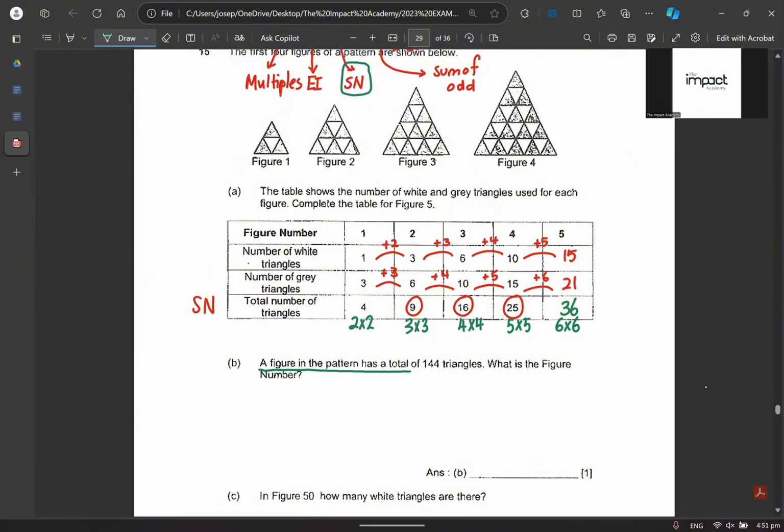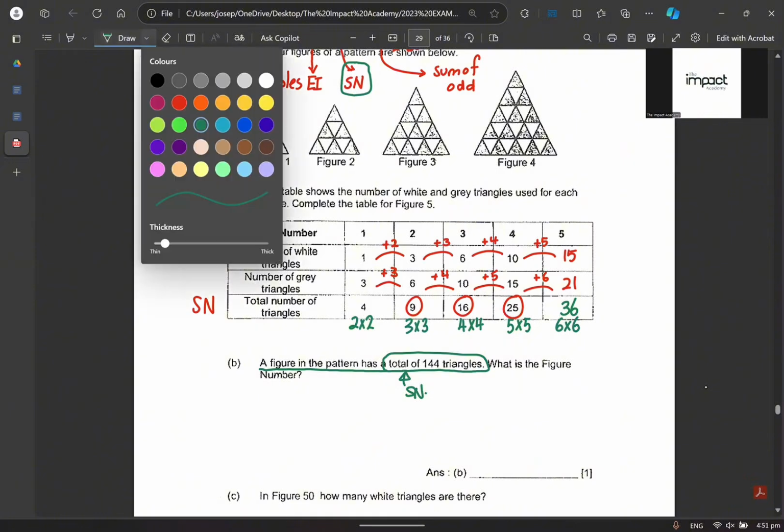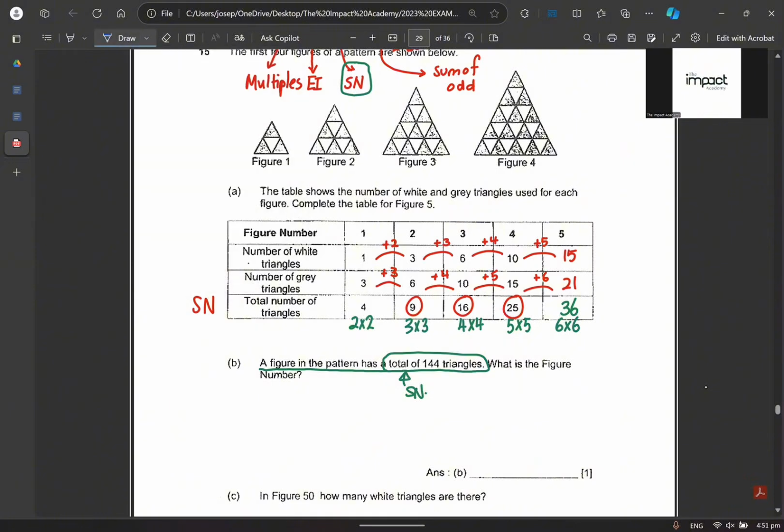A figure in the pattern has a total of what? You see, the moment they say total, you know already, oh, they want us to use square numbers, right? So I'm just going to show it to you. I love to list down different examples, like figure 1. Figure 1, can you all see is 2 to the power of 2? 2 times 2. Very good. 2 to the power of 2 means 2 times 2. Make sense? Figure 2 is 3 to the power of 2.